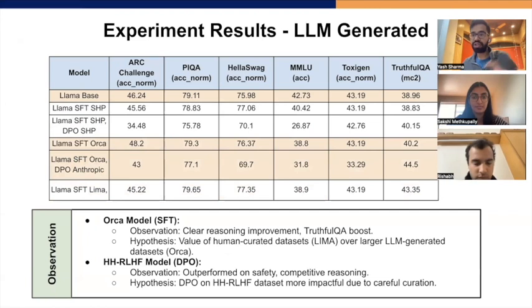On the contrary, when we do the same steps on an LLM generated dataset, we see that when we do SFT on the ORCA dataset, we see clear reasoning improvement and a TruthfulQA boost. But the improvements are on the same scale as the LIMA dataset, highlighting that a well-curated 1,000 LIMA points can match the performance of a 100K LLM generated dataset, which just highlights how important it is to curate datasets for SFT. Further, when we do DPO on the Anthropic HH-RLHF dataset, we see the models outperformed on safety and competitive reasoning. So this highlights DPO on the RLHF dataset is more impactful due to careful curation.